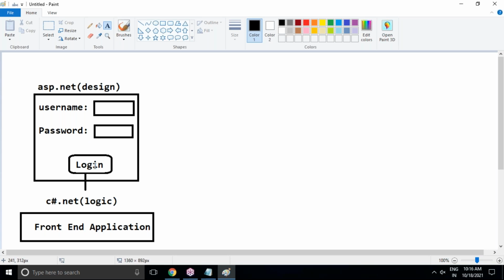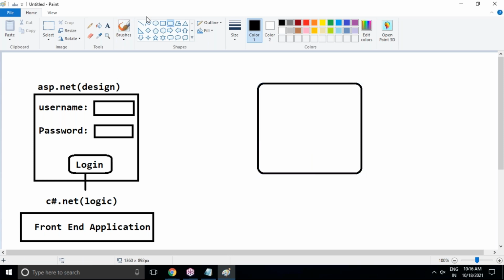So as soon as we click on the login button, it has to connect with what? Database only. Yes, undoubtedly. Because at the time of registration, I just gave a username and password, and those details were stored in the database. But here in this login, as soon as we hit the login button, it should go to the database and check whether the username and password are correct or not. Where does it check? On the database side only.